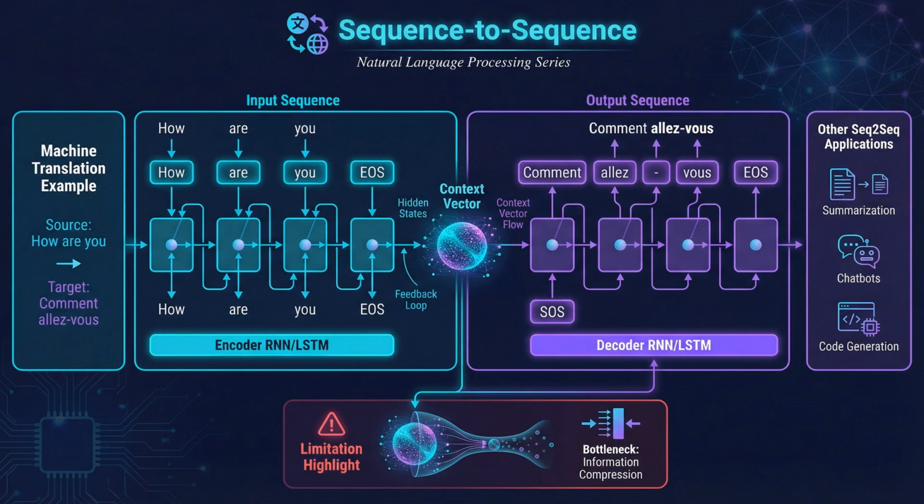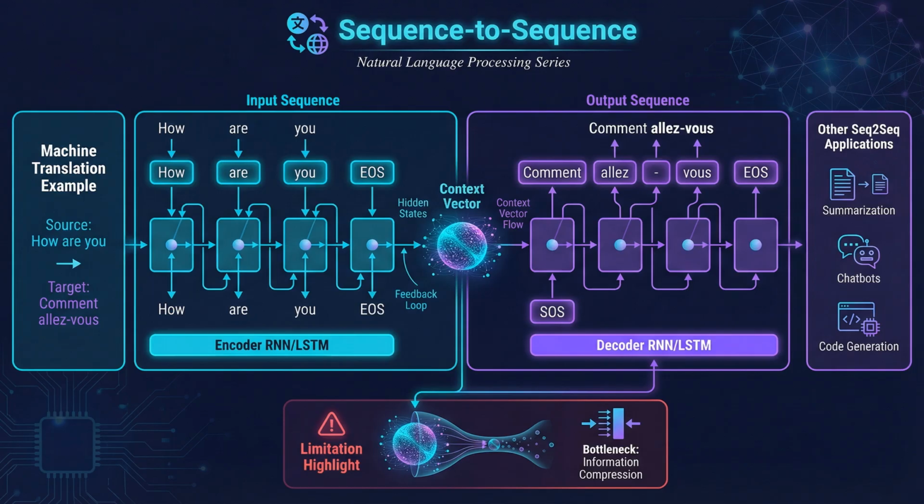Sequence-to-sequence, or seq-to-seq, models enable transforming one sequence into another. This architecture consists of 2 parts: an encoder that reads and compresses the input sequence into a context vector, and a decoder that generates the output sequence from this context. Seq-to-seq powers many applications: machine translation, text summarization, dialogue systems, and even code generation.